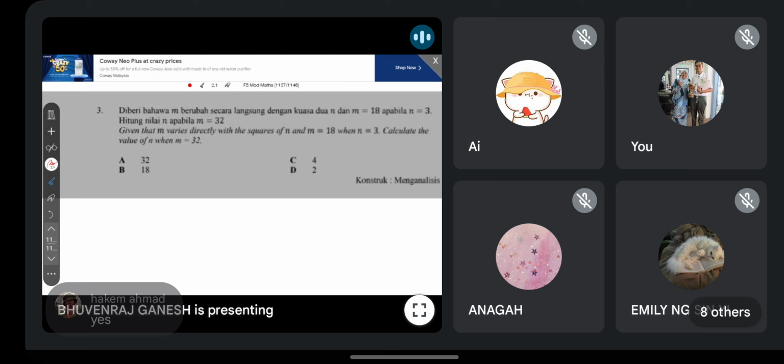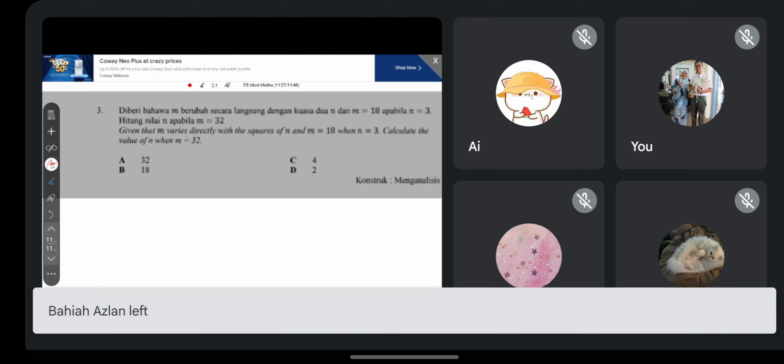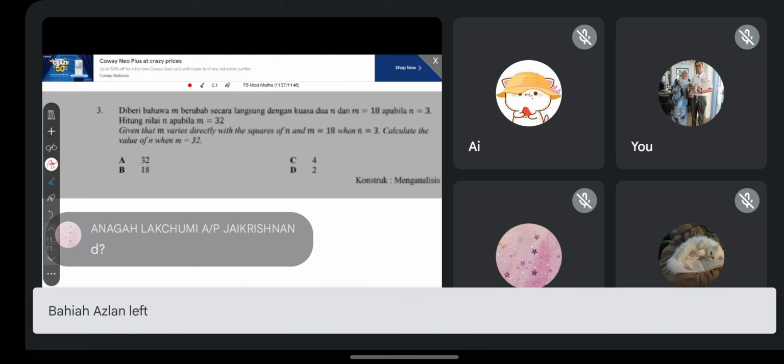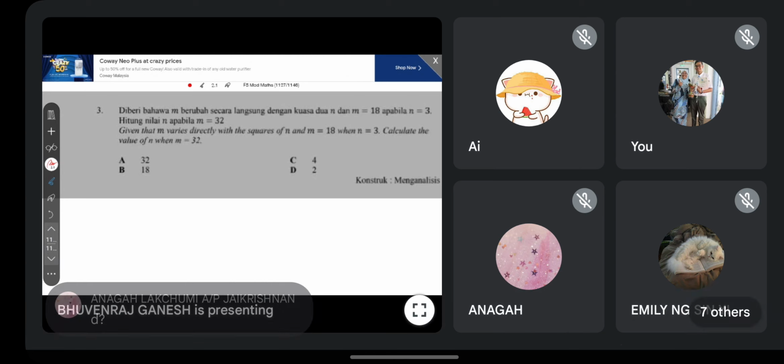Okay, why do you want to change to? Double checking. Okay, some more.